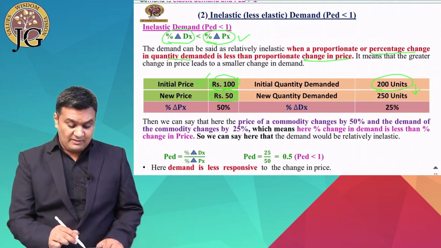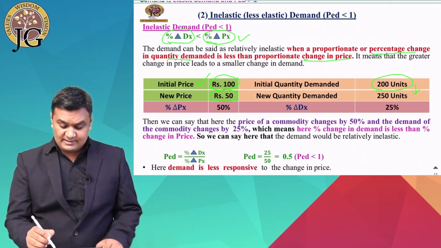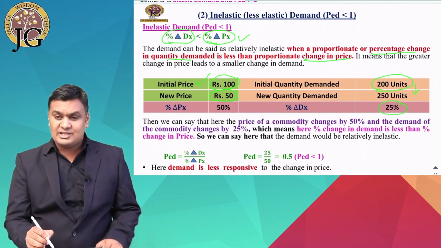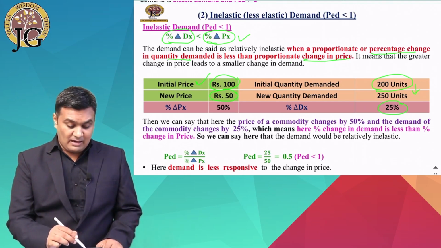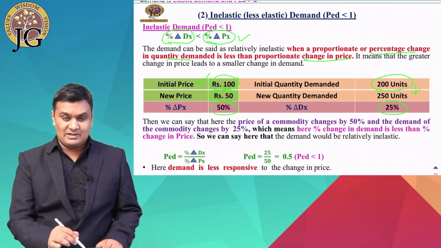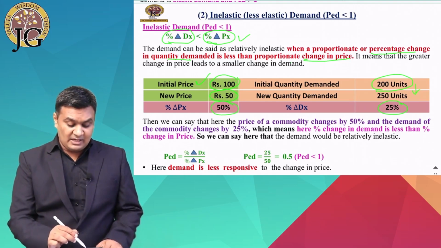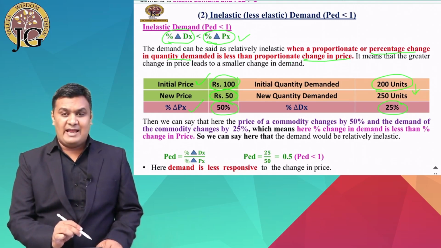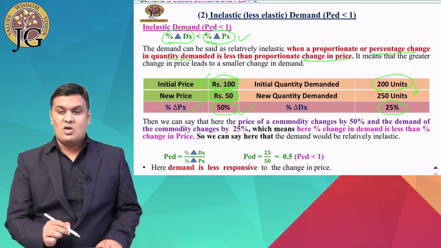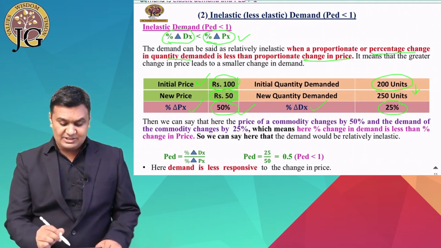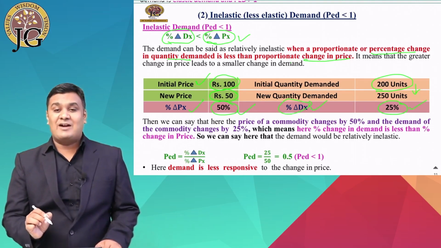So here the demand changes by 25% and the price changes from 100 to 50, that is by 50%. So here you can clearly see that the percentage change in price of X is 50% while the percentage change in demand of X is only 25%.